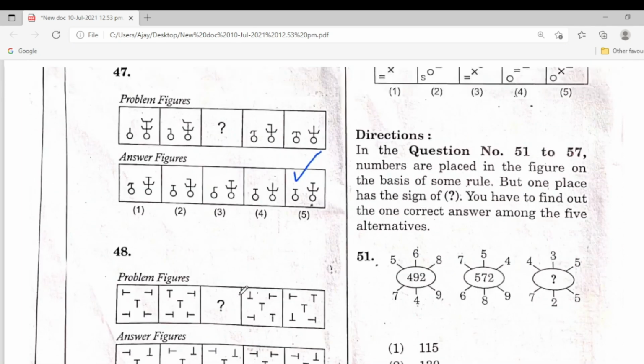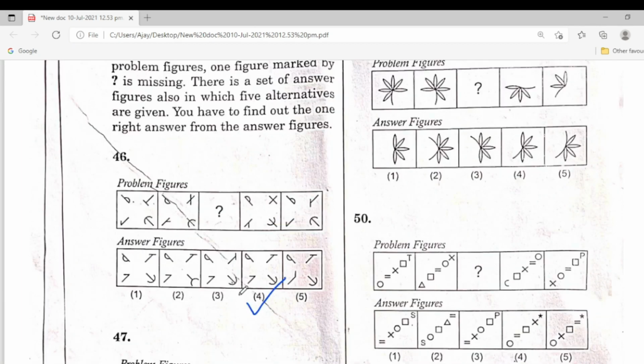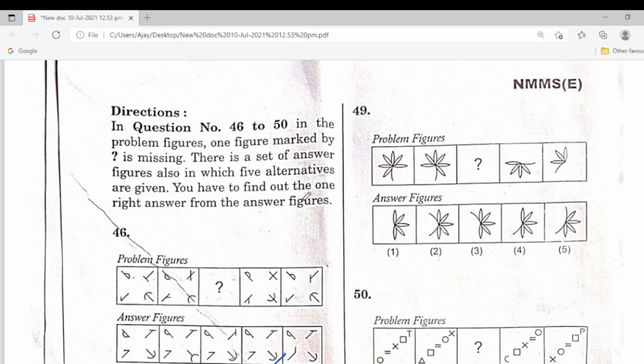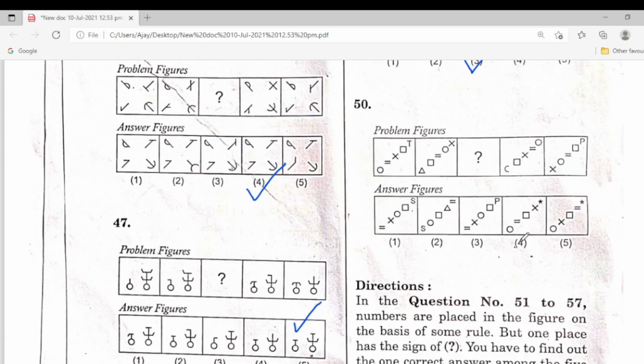Next one. So in the problem figure, here is the missing part. This is the missing part, the third one is the missing part. Next one, this is the problem figure, the missing part is here, the first one.